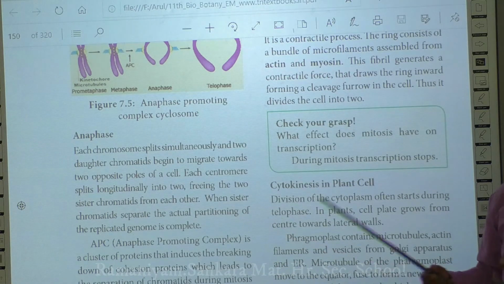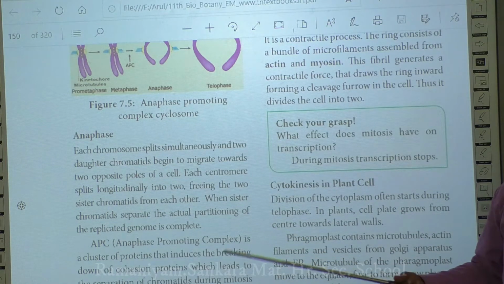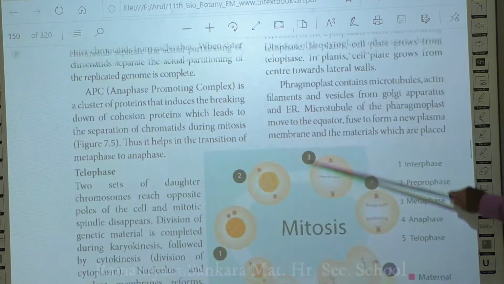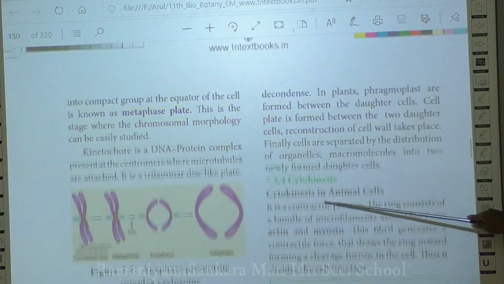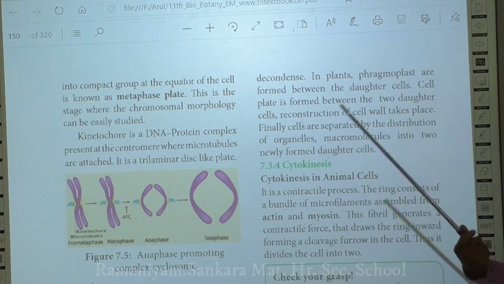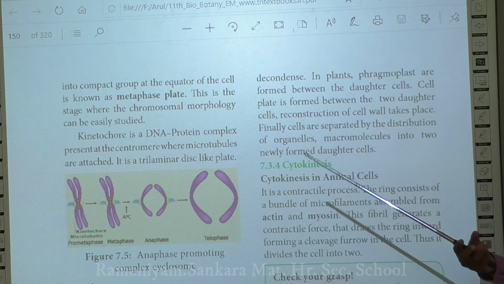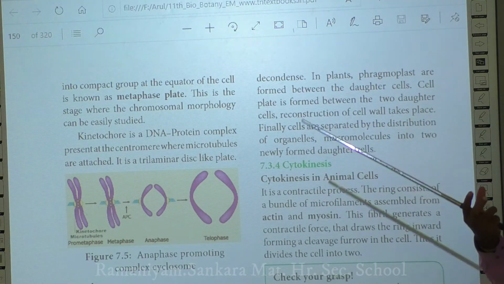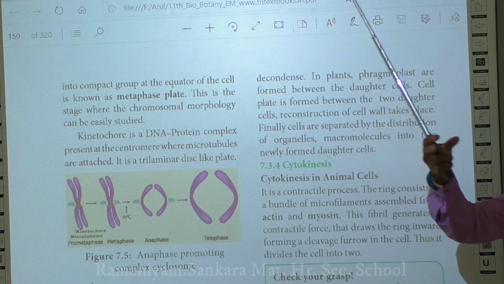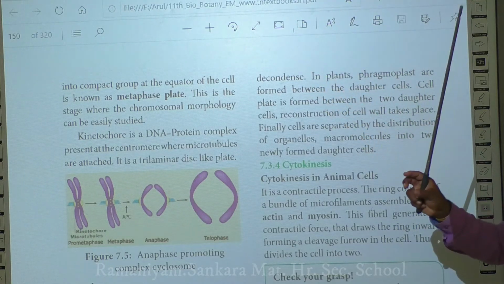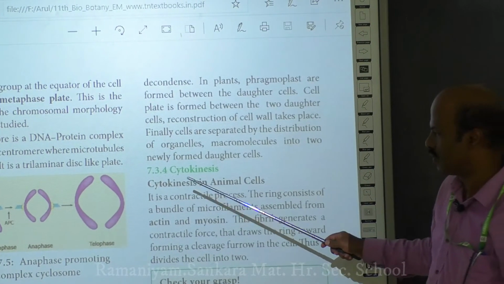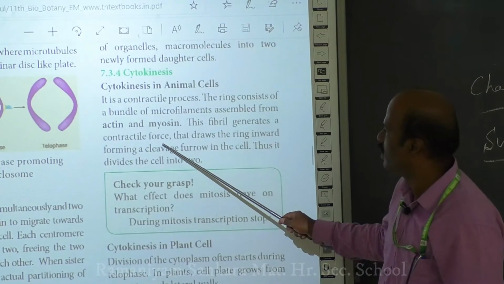Cytokinesis is classified by how it takes place in the plant cell as well as in the animal cell. First, we will discuss how cytokinesis takes place in the animal cell. During telophase, the duplicated chromosomes move towards the opposite ends, the poles of the cell. Now they are present there. After that, the cytokinesis of the parental cell has to take place.